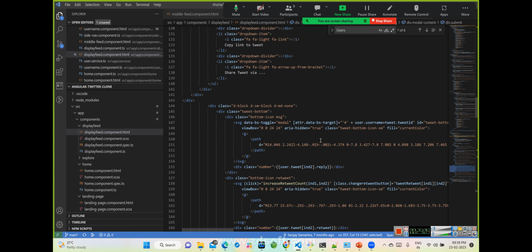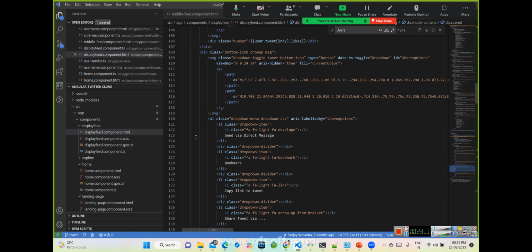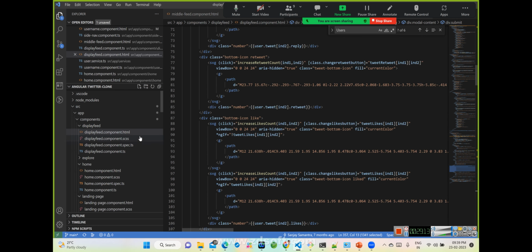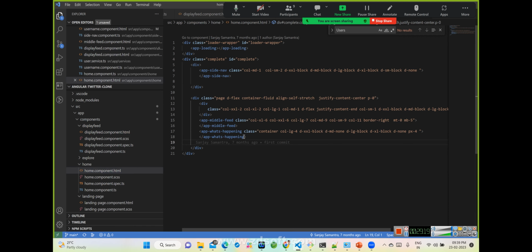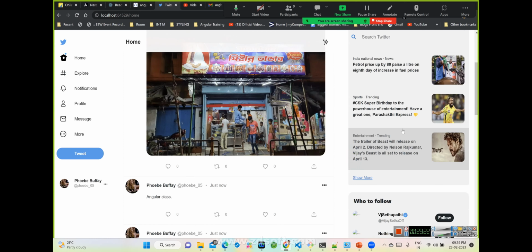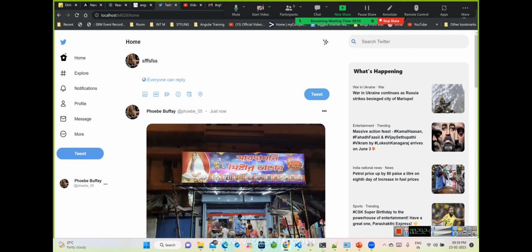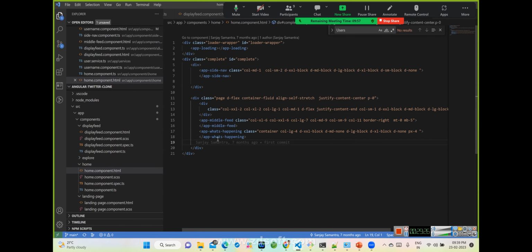And there was one more section, correct? There was one more section, let me go to that. Where was that? Home. So the "what's happening" section, right? So this section is called the what's happening section, correct? So there is another thing constructed over here, what's happening. So it's just the same thing.